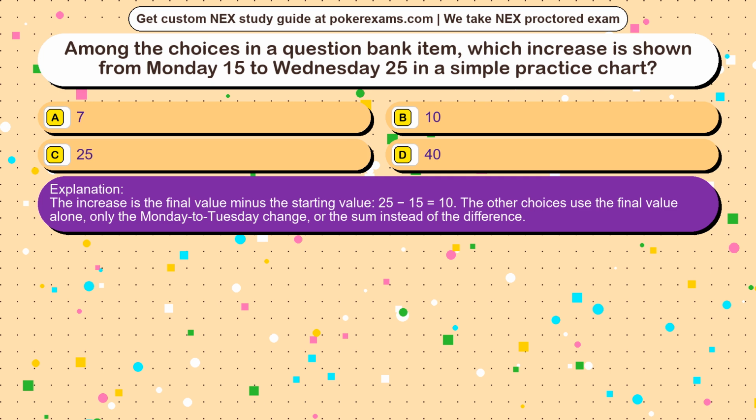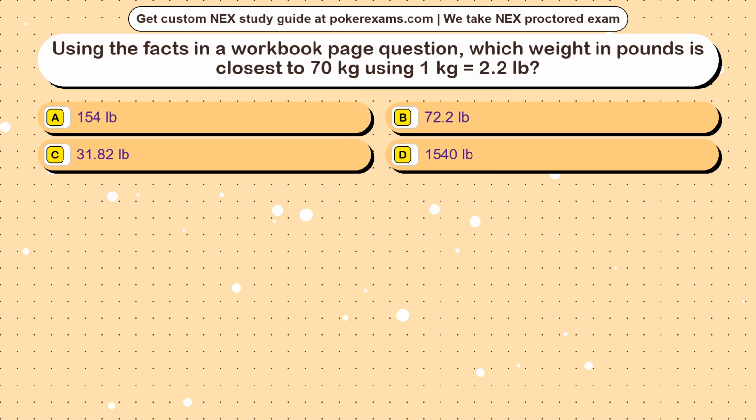Question 16. Using the facts in a workbook page question, which weight in pounds is closest to 70 kilograms using 1 kilogram equals 2.2 pounds? Option A, 154 pounds. Option B, 72.2 pounds. Option C, 31.82 pounds. Option D, 1,540 pounds.